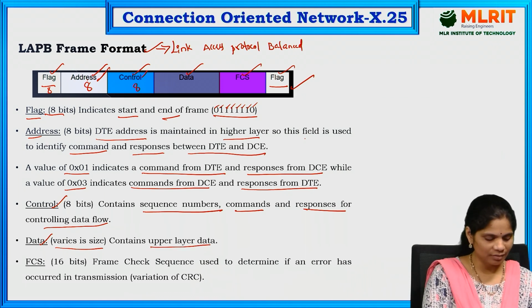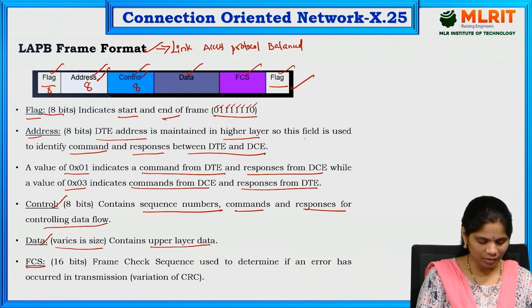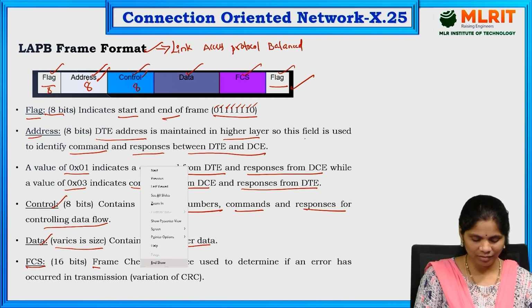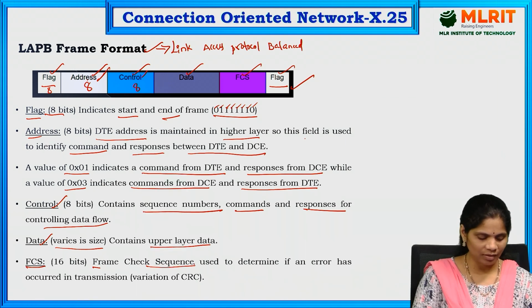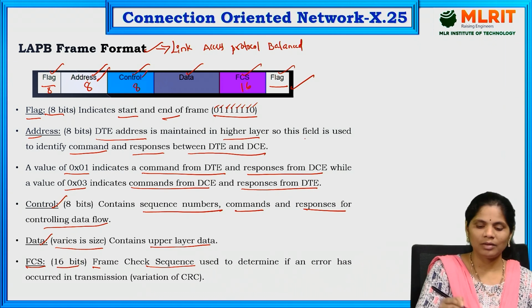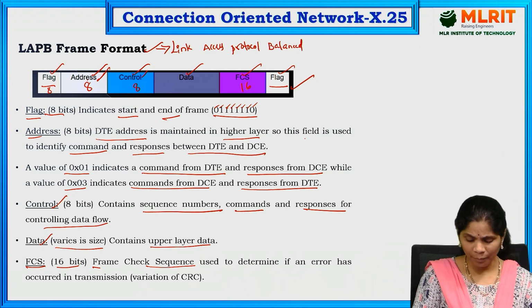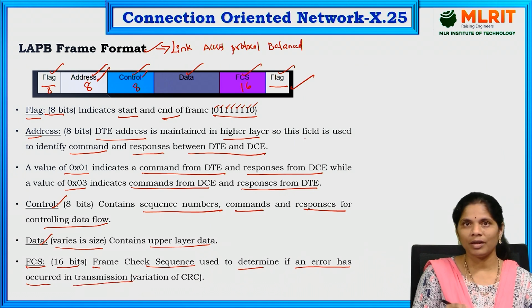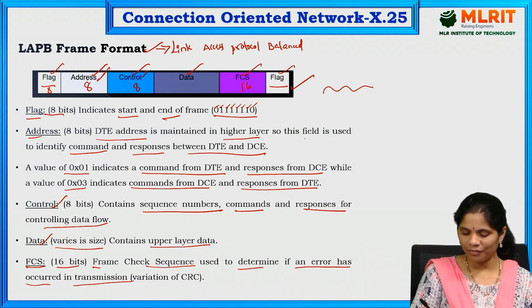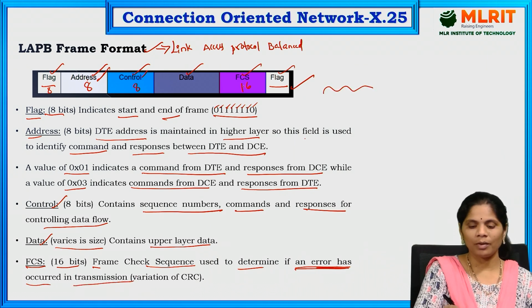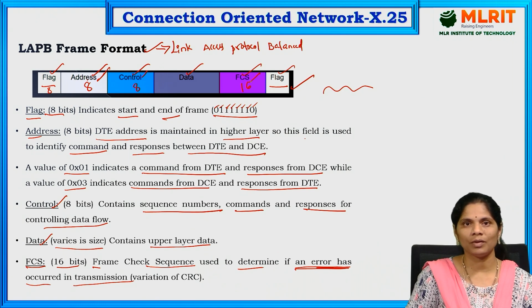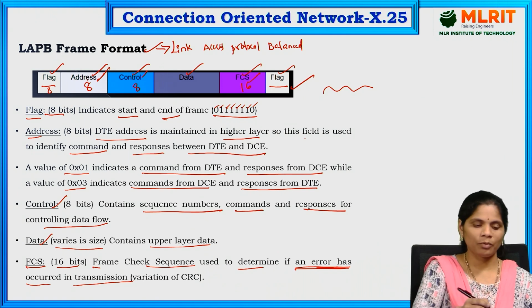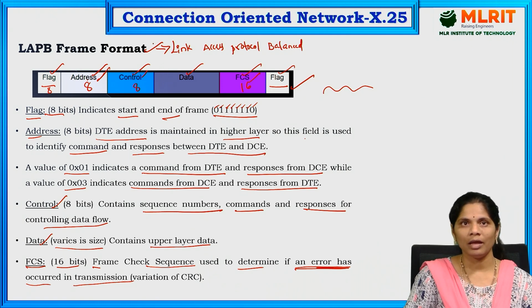And next one is the FCS. FCS is nothing but frame check sequence. It is having 16 bits of data. It mainly determines if any error has occurred in transmission. Whenever the data is going to be transferred, if any error occurs, for that purpose we are going to use FCS, frame check sequence. That is all about the LAPB frame format in X.25.